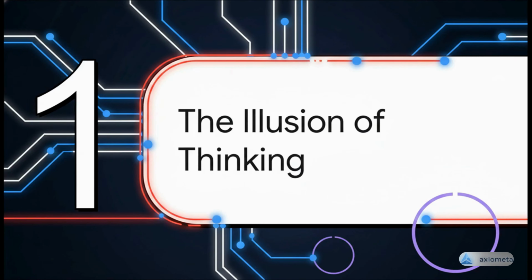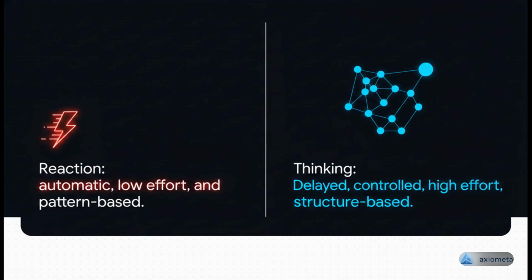It's important to understand that just because your brain is active, it doesn't mean you're engaged in controlled thought. In fact, most of what we call thinking is actually something else entirely. Here is the critical distinction: reaction versus thinking. Our default mode is reaction. It's an automatic, very low-effort response built on mental shortcuts or heuristics. True structured thinking, on the other hand, is a delayed, high-effort, and controlled process. The key takeaway is this: by default, our brain will always choose reaction.